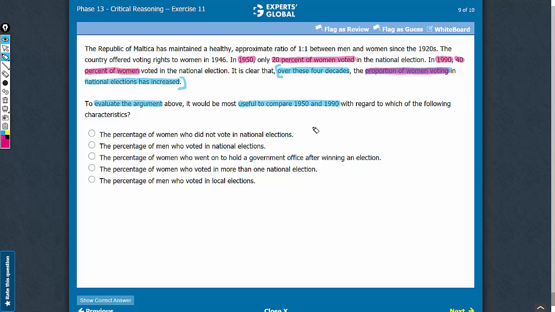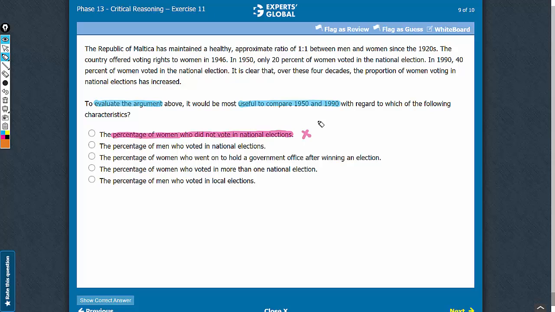Answer choice A, the argument mentions that in 1950 and in 1990, a certain percentage of women voted. Based on this percentage, which is 20% in 1950 and 40% in 1990, the percentage of women who did not vote can be calculated. So, information about the percentage of women who did not vote in national elections can be directly derived from the argument, and this comparison is not going to yield any new information. Also, this answer choice does not talk about the percentage or proportion of men voting, and hence no inference can be drawn about the proportion of women voting among all voters. So let's eliminate this answer choice.